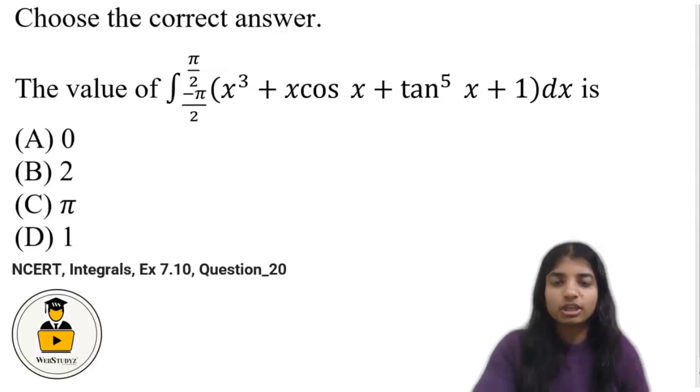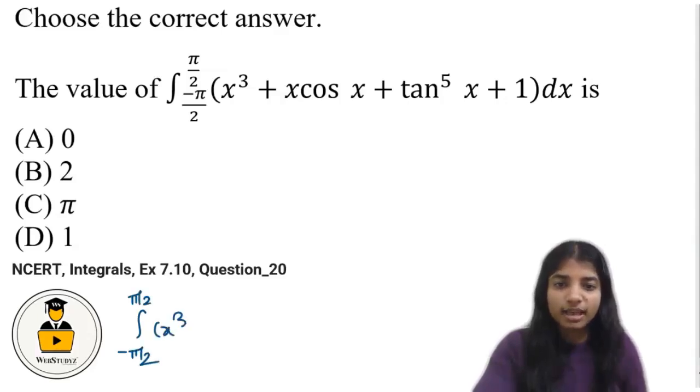Let's discuss the question. In this question, we have to choose the correct answer. The question is the value of the integral from minus pi divided by 2 to pi divided by 2 of (x^3 + x cos x + tan^5 x + 1) dx. Basically, we have to solve this integral and find the value of this integral.